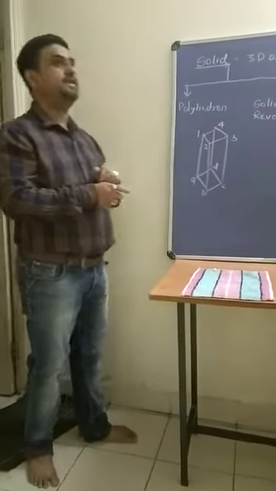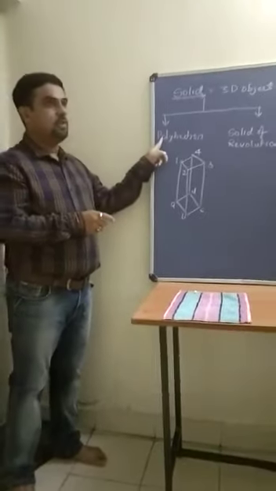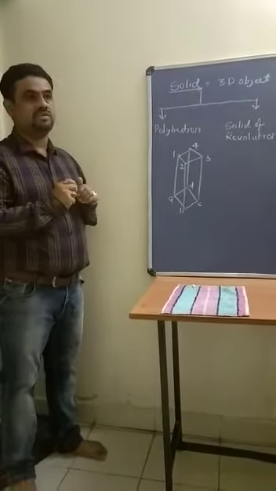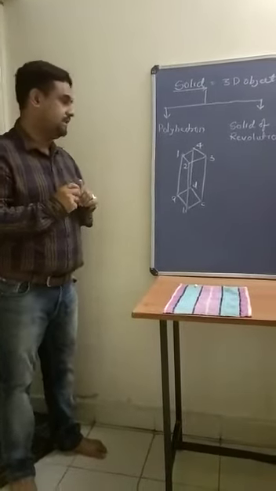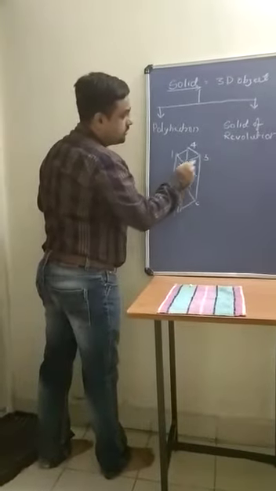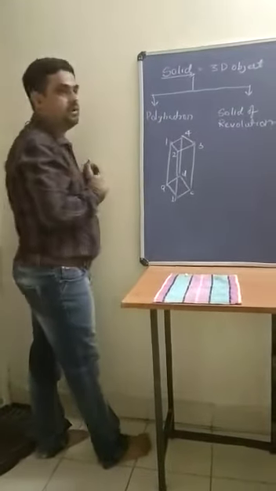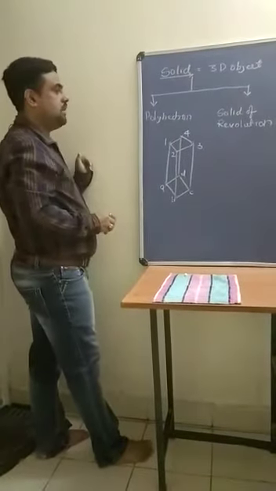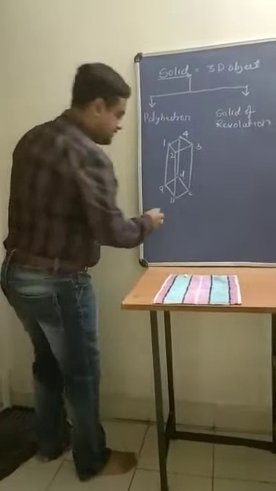Now how can you define the solid polyhedron? A polyhedron is a solid bounded by planes. So here there are 6 planes which bound together to form this polyhedron. So how can you define the polyhedron? Polyhedrons are the solids bounded by planes.